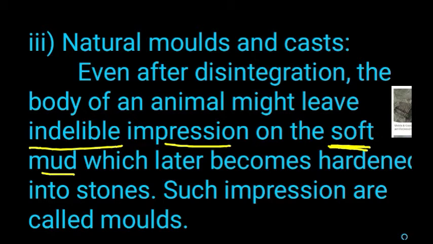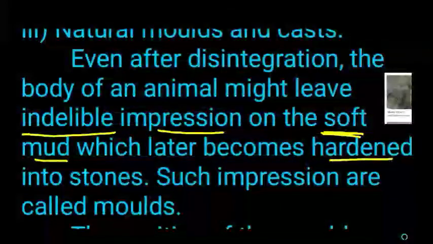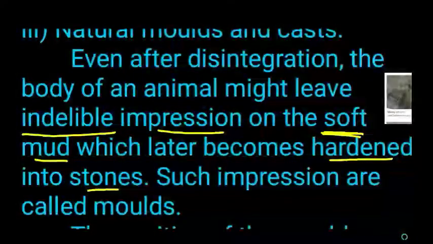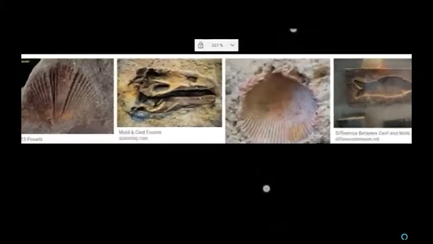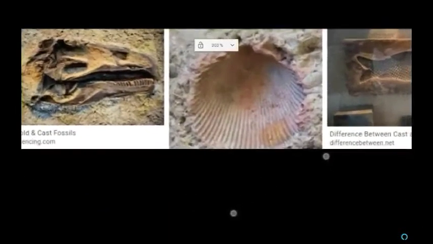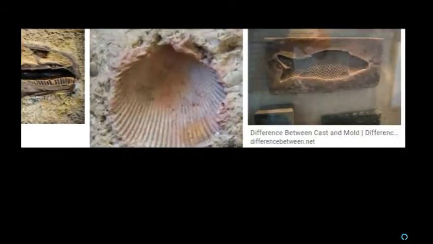Later it becomes hardened into stones. Such impressions are called molds. These are examples of molds. It made an impression on the soft mud, and later it became hardened into stones.